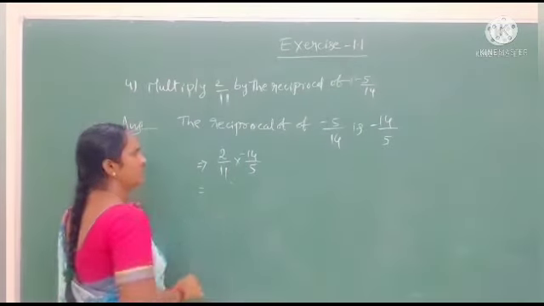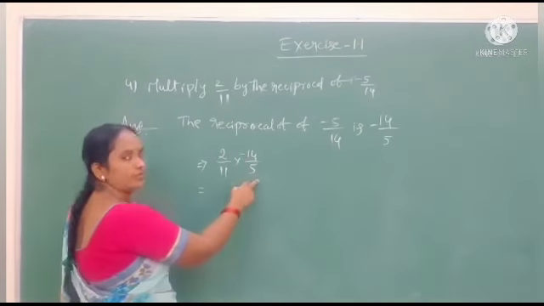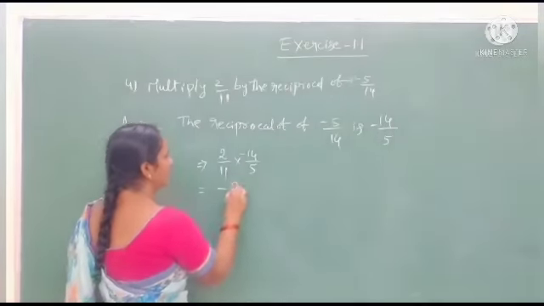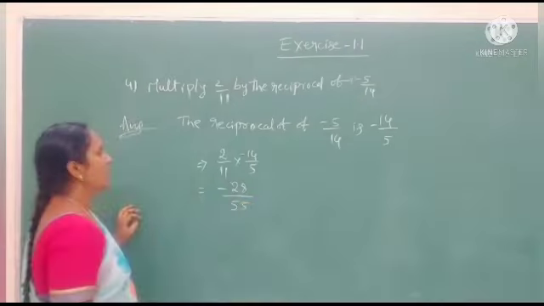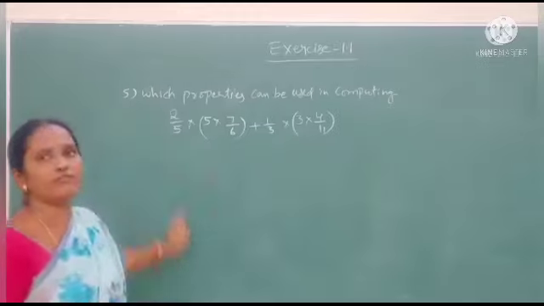Here, see students, we multiply both numerators and we multiply both denominators. Plus into minus is minus; 2 into 14 is 28, and 11 5s are 15. This is the answer for this question. Students, we will go for the fifth question.